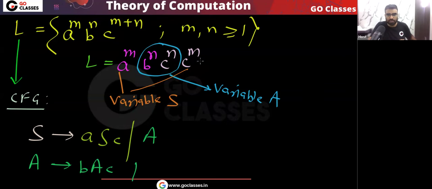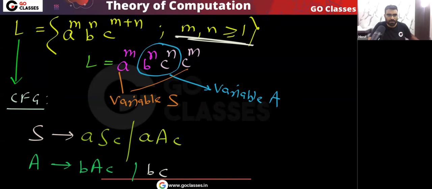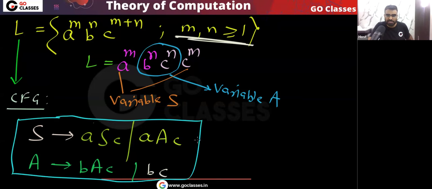And remember here one thing you can notice: m comma n are greater than or equal to 1. So this will go to bc. You cannot put epsilon here, because m comma n are greater than or equal to 1, so at minimum it will go to bc. Also, instead of writing A, I can write it like this: A goes to bAc. Is this clear? So this will be the context free grammar for this language.